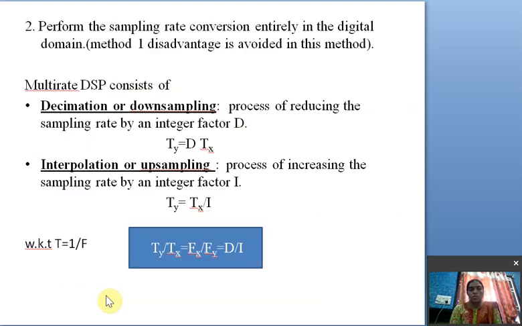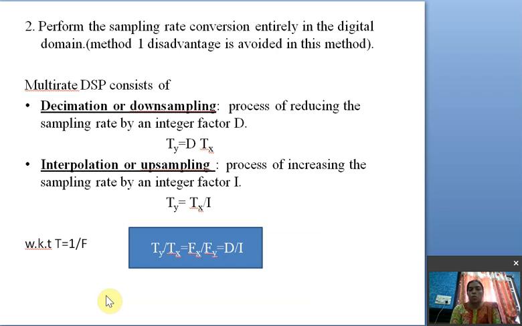Now coming to the second method: perform the sampling rate conversion entirely in the digital domain. We require the desired sampling rate, but we don't convert the signal into analog; we get that sampling rate directly in the digital domain using some techniques.